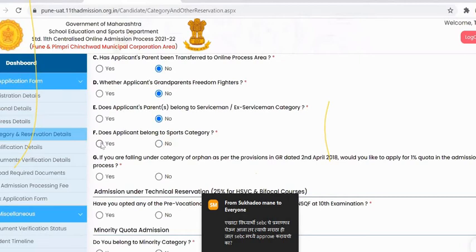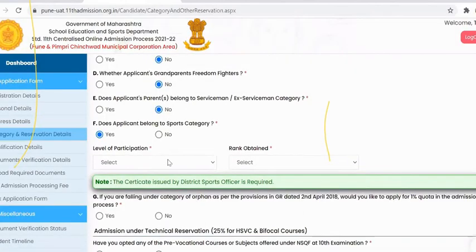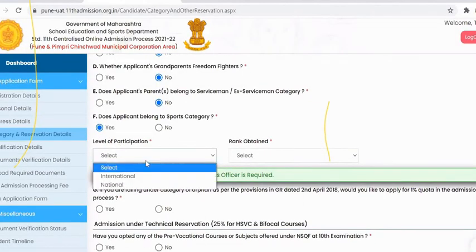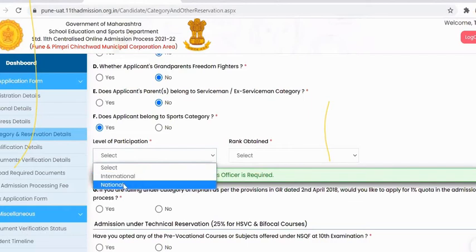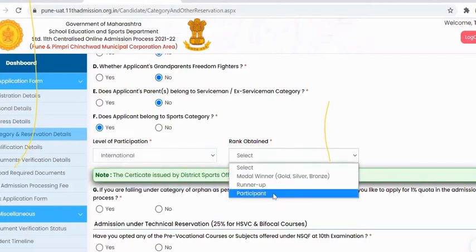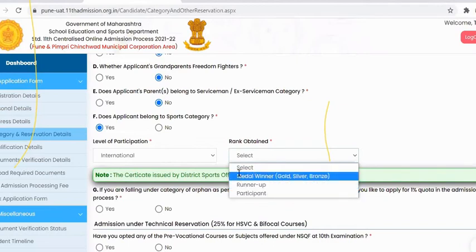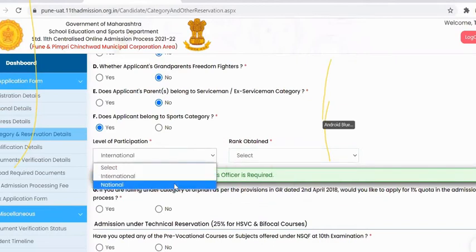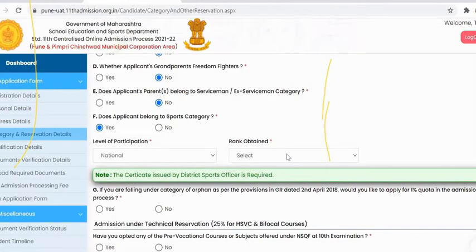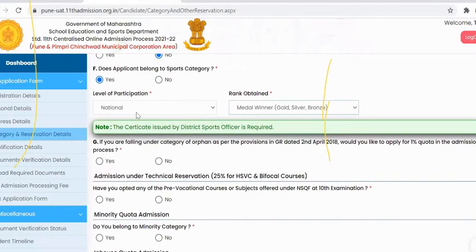For sports category, the level of participation should be international or national. For international participation, the student can be a participant, runner-up, or medal winner. And for national level of participation, the student has to be a medal winner. And a certificate issued by the district sports officer is required if you're putting yes here.